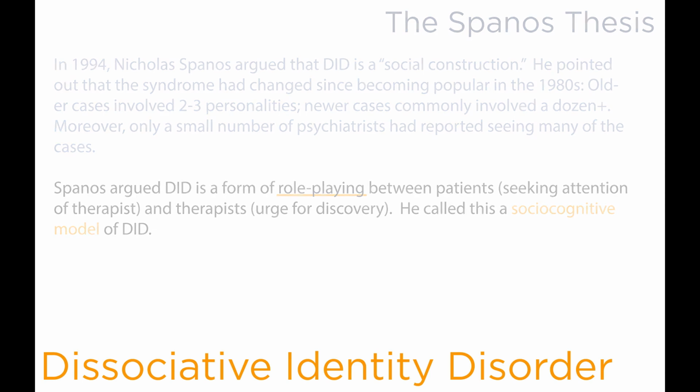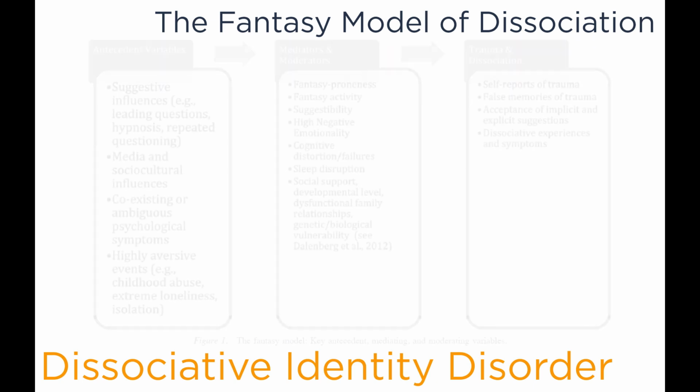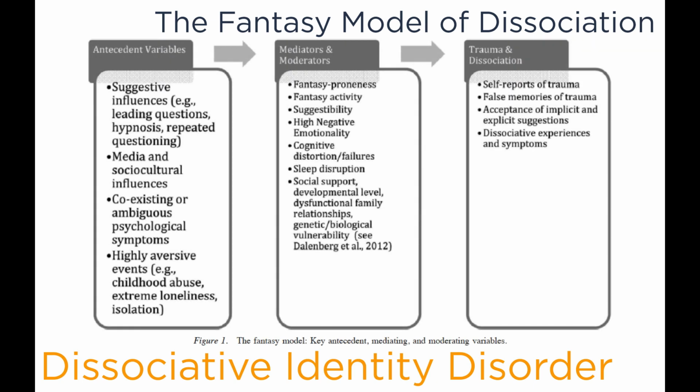There is a third model of dissociative identity disorder called the fantasy model of dissociation. According to the fantasy model of dissociation, there are antecedent variables that, through mediators and moderators, lead to the experience of trauma and dissociation. So, for example, some antecedent variables would include suggestive influences, so for example, leading questions, hypnosis, or repeated questioning, media and sociocultural influences, coexisting or ambiguous psychological symptoms, highly aversive events, so for example, childhood abuse, extreme loneliness, or isolation.